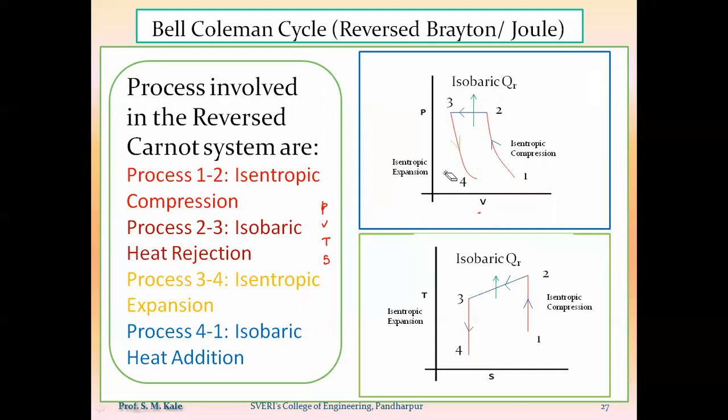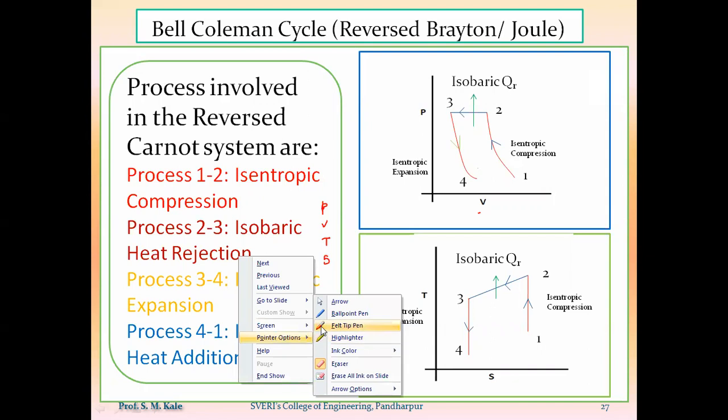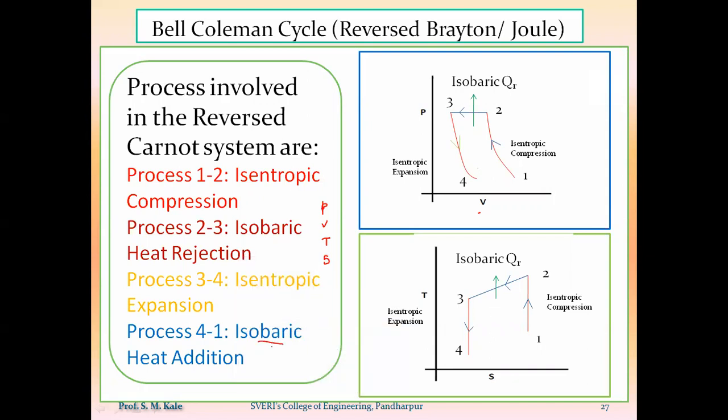Okay. So pressure is also the lowest one. So that air will have the ability to absorb heat at a constant pressure. Whatever expanded air there is, will be supplied to the refrigerator. Here inside the refrigerator, an isobaric heat addition process will take place. The meaning of isobaric is that pressure remains constant.